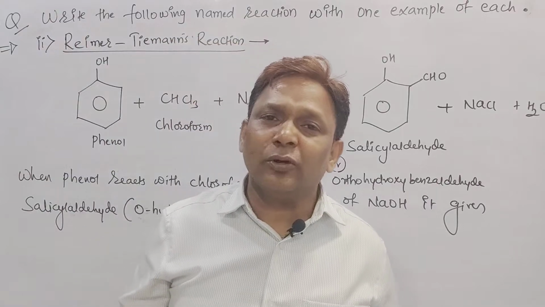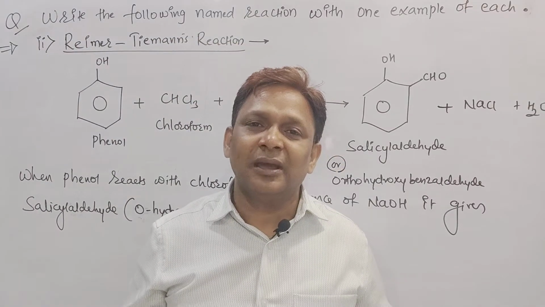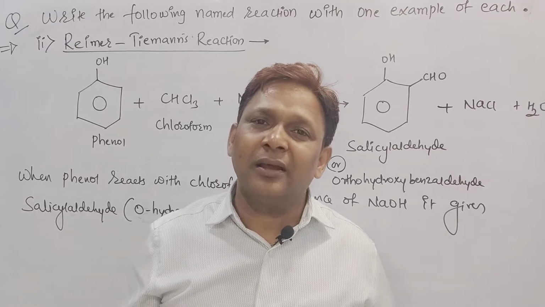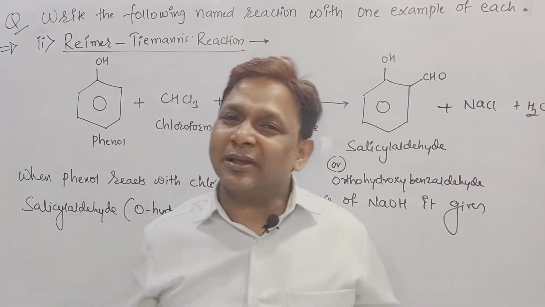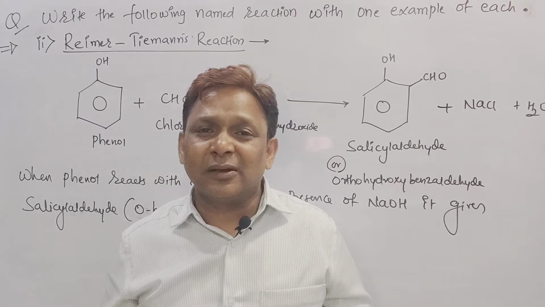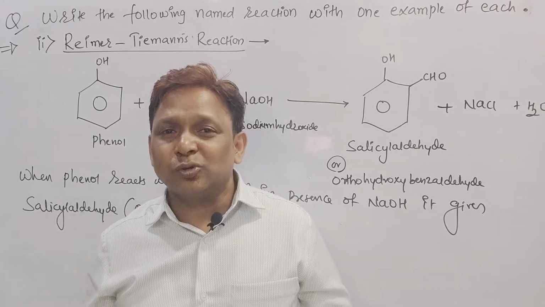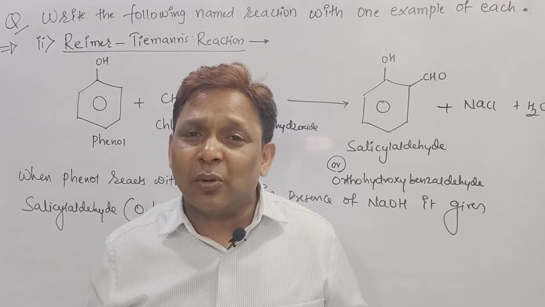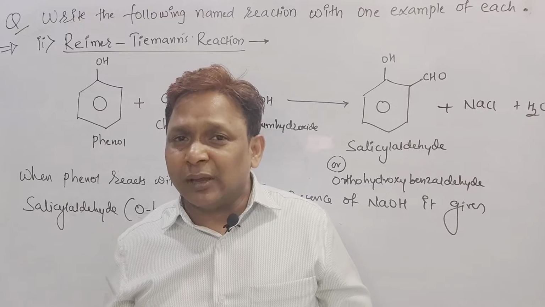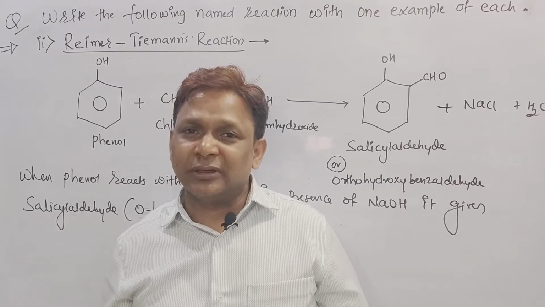So the first one, what we wrote, beta? We wrote Williamson synthesis. How did we write it? RX plus NaOR gives rise to ROR plus NaX. What is the RX called, beta? Alkyl halide. What is the NaOR called? Sodium alkoxide. What is the ROR called? Ether. Means when alkyl halide reacts with sodium alkoxide, it gives rise to ether.